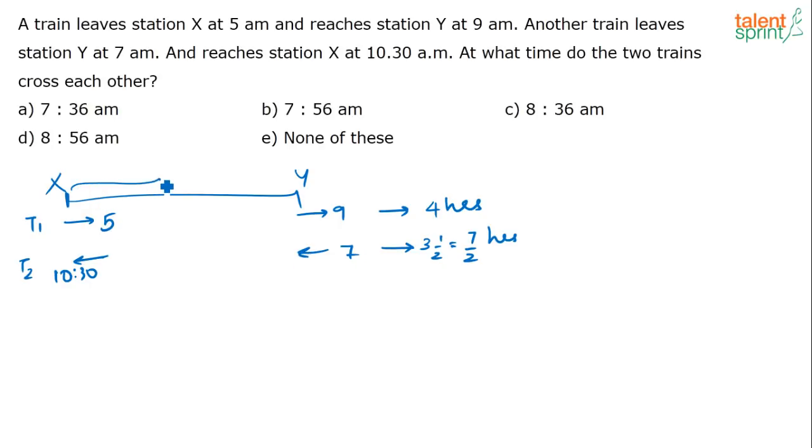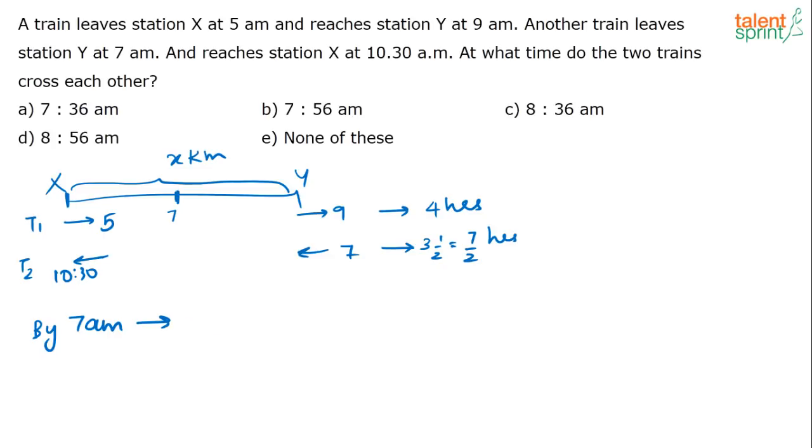Now, if the total distance between these two stations is x kilometers, the first train is taking 4 hours to reach. Let us take the time 7 a.m., when the second train is starting. By 7 a.m., how long has train 1 travelled? Train 1 is totally taking 4 hours to cover x kilometers. So in 1 hour, how much distance will it cover? The first train in 1 hour will cover x/4 kilometers, 1/4 of the distance.